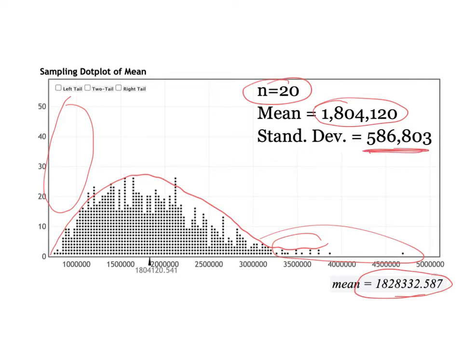But notice our standard deviation has dropped considerably. We're now a little under $600,000 standard deviation. So our standard deviation is decreasing. Our mean is still staying the same, and our graph has lost a little bit of its skew.